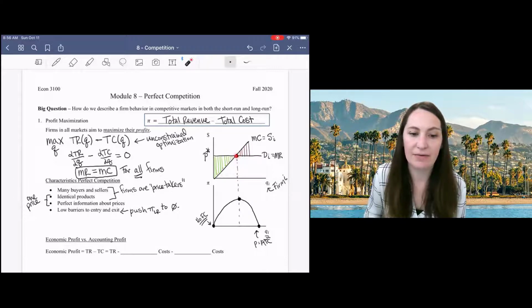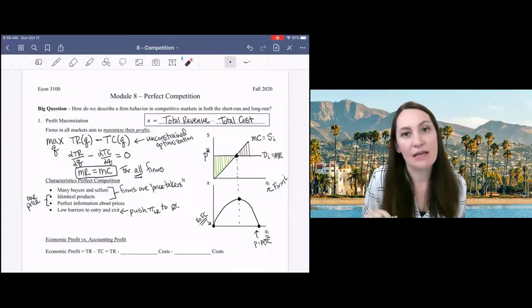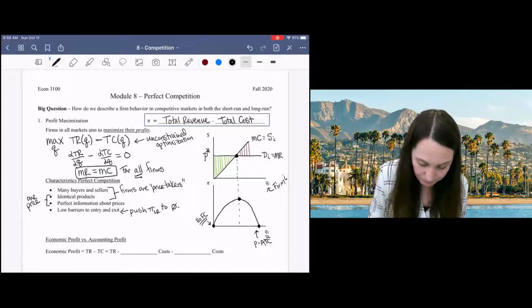In other words, marginal revenue is equal to marginal cost. And this will be true for all firms, that marginal revenue will be equal to marginal cost. But perfect competition is kind of a special case where our marginal revenue is simply equal to the price. It's constant and equal to the market price.